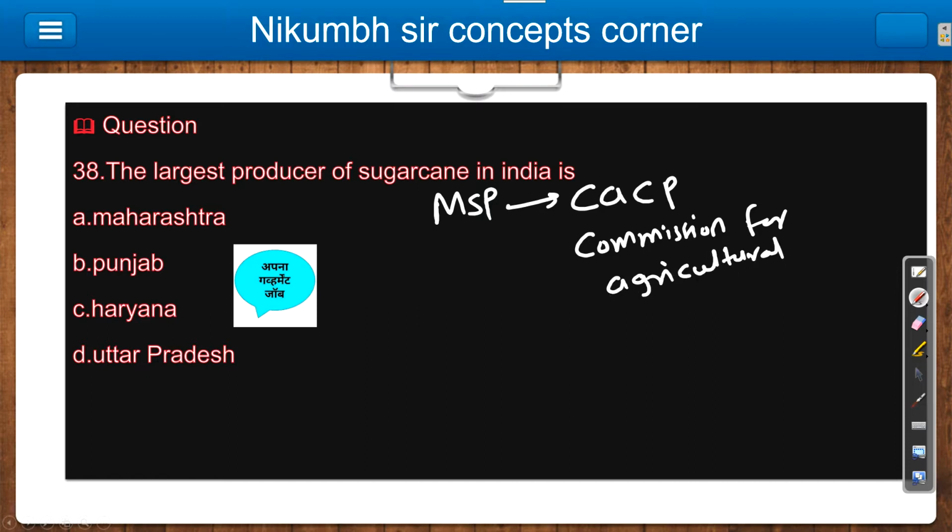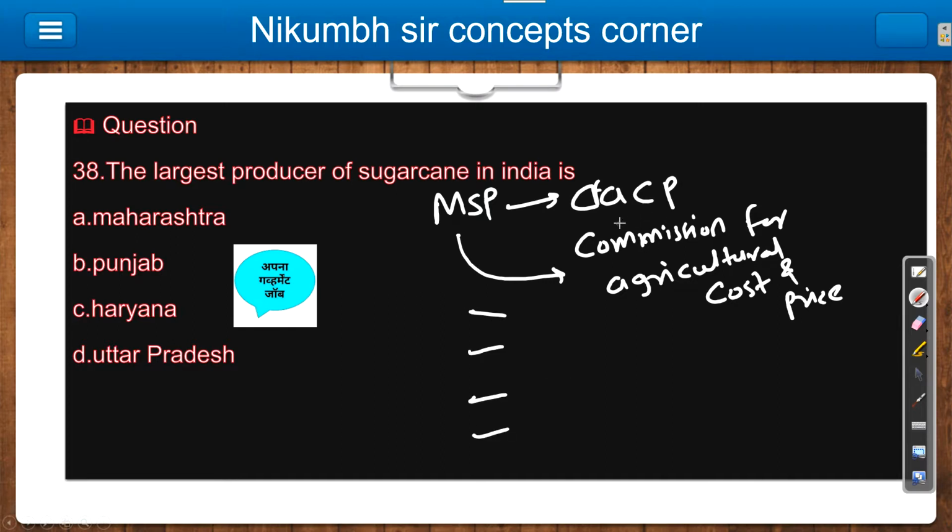Okay, it is, I guess, CACP. I don't remember exactly now, so just remember, write Commission for Agricultural Costs and Prices. TCS may also ask you like this: MSP is decided by which of the following organizations? In the four options you will get this one option.